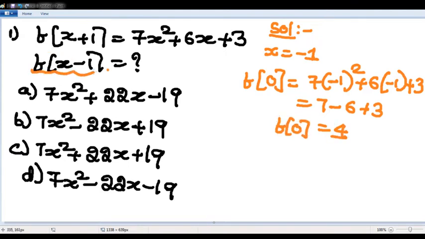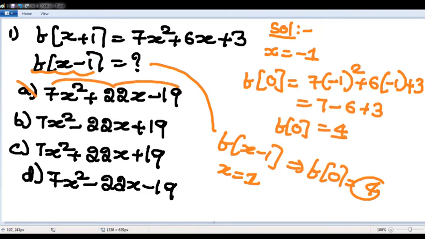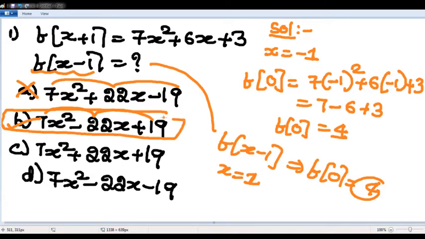So f of x minus 1, simple way to solve, sir. Put x equivalent to 1. This should become f of 0. Answer should become 4. Wherever x equivalent to 1 in the answer option, I should get 4. 7 plus 22, 29 minus 19, 10. 7 minus 22 minus 15, 19 minus 15, 4. Simple answer. Toughest question made very easy, sir.